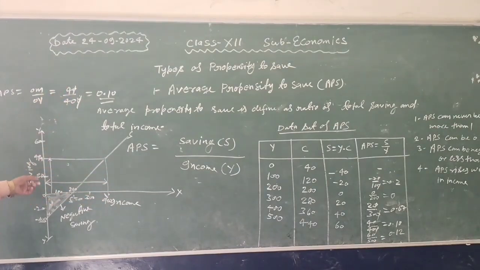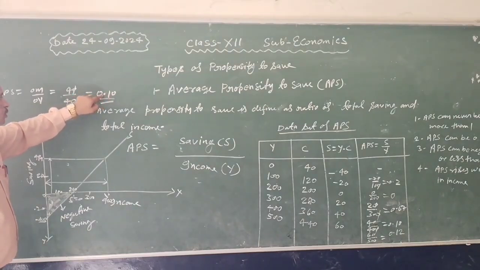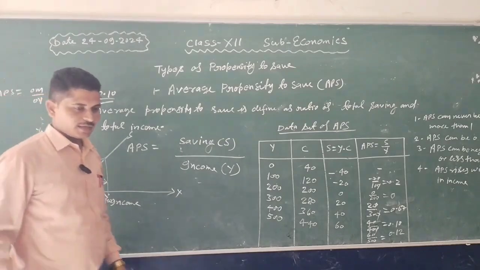Saving is OM, which is equal to 40, and income OY is equal to 400. After calculation, we get the value of average propensity to save as 0.1.